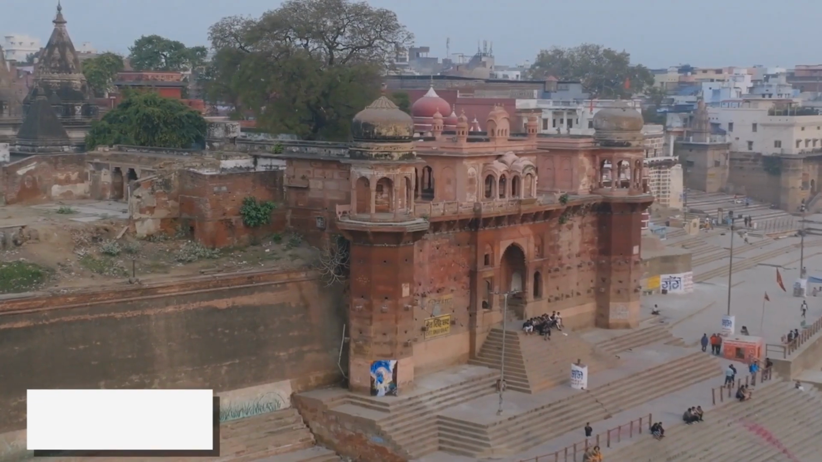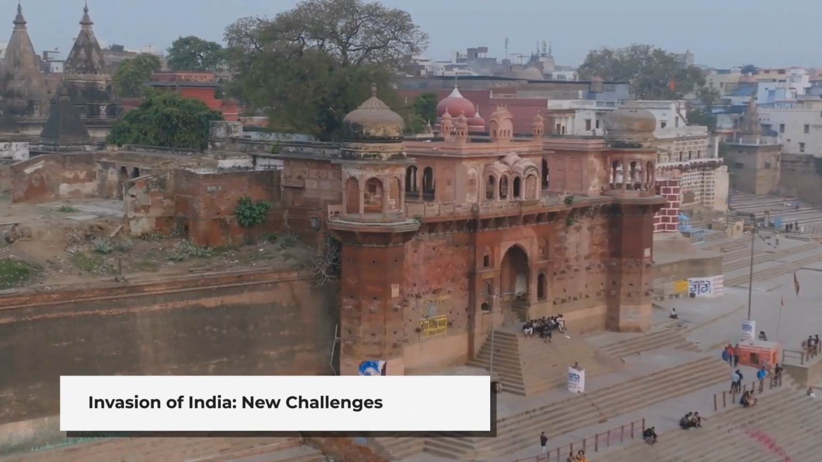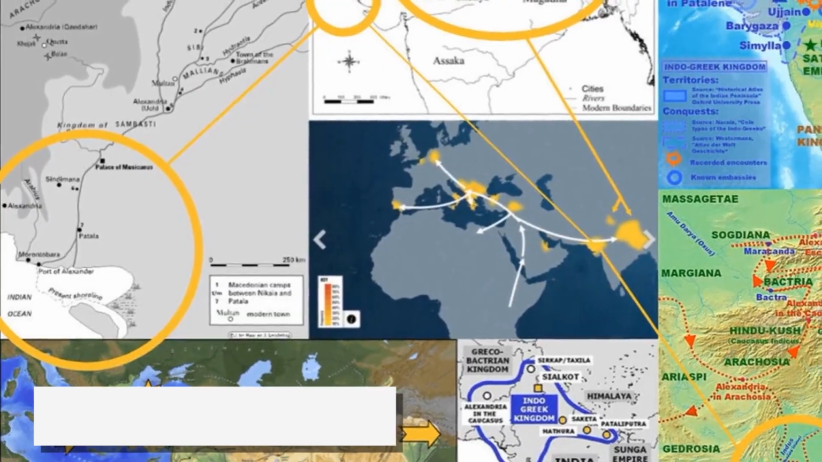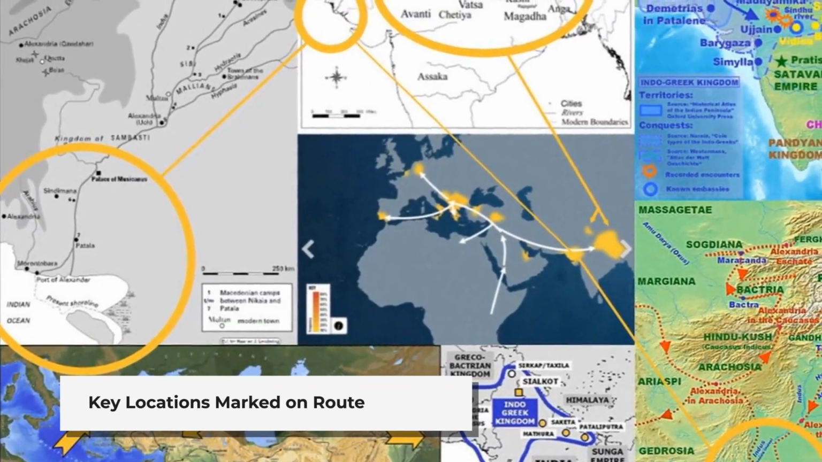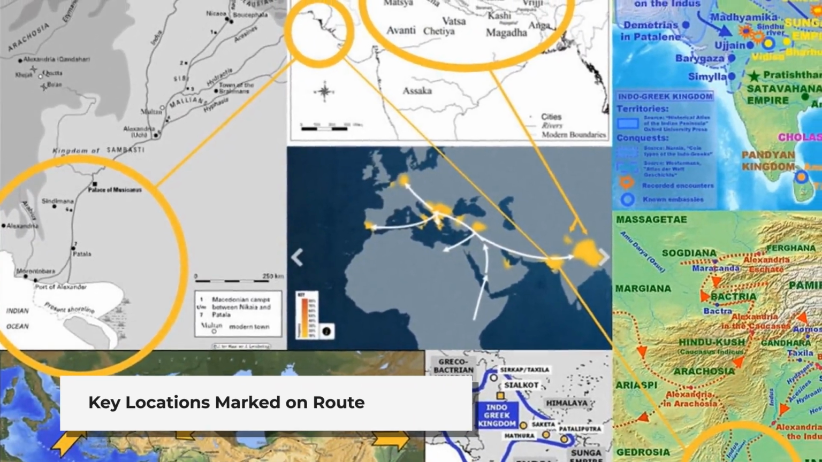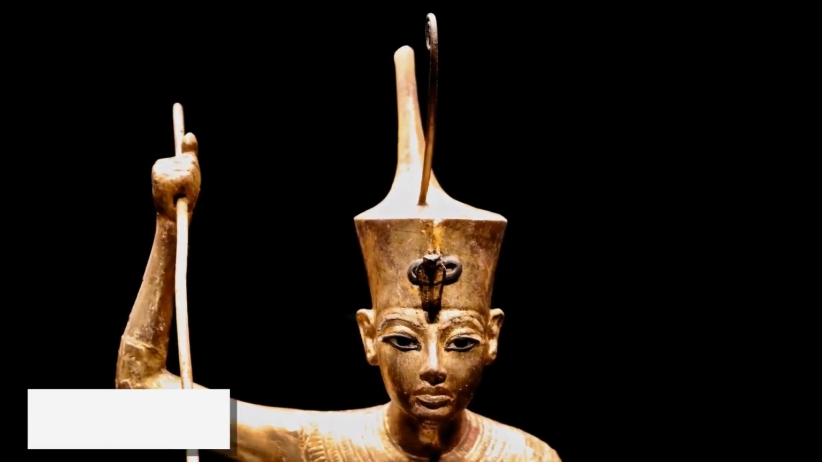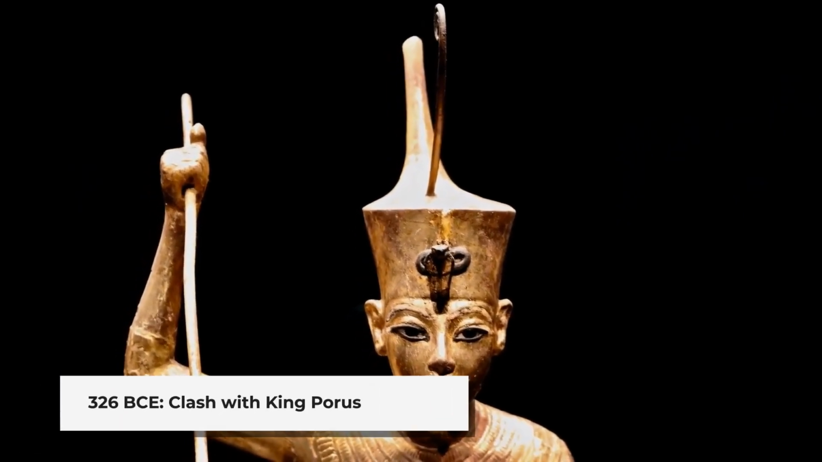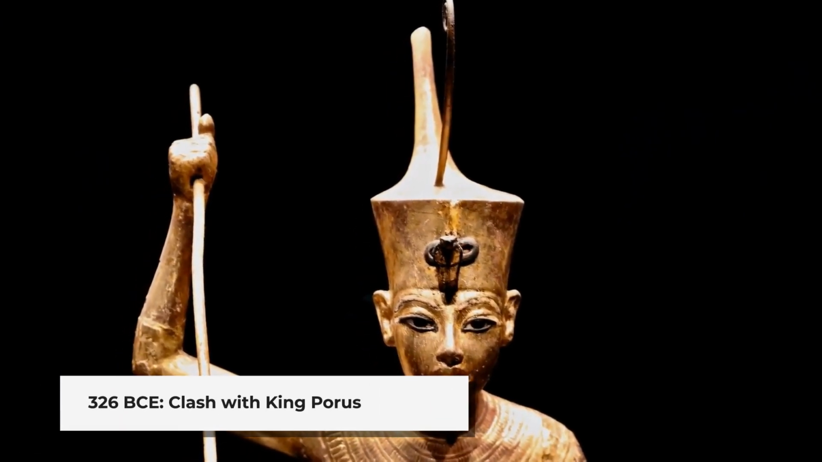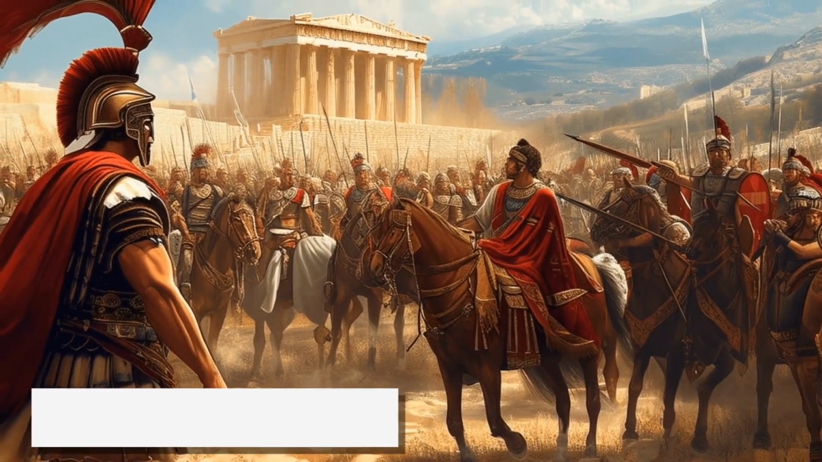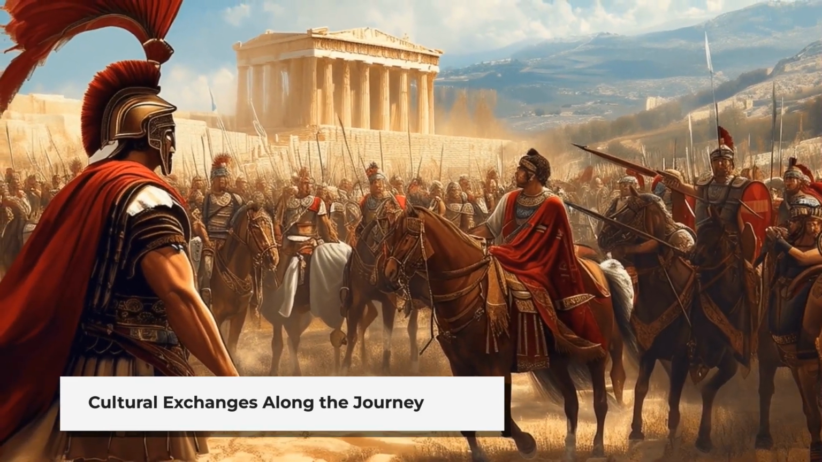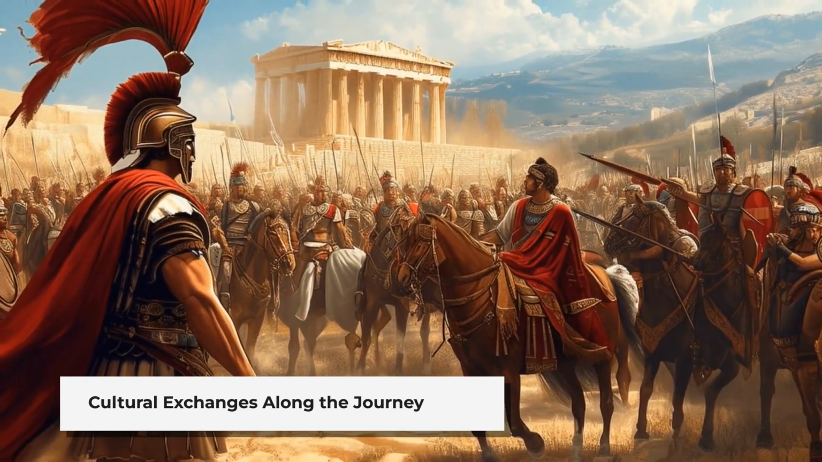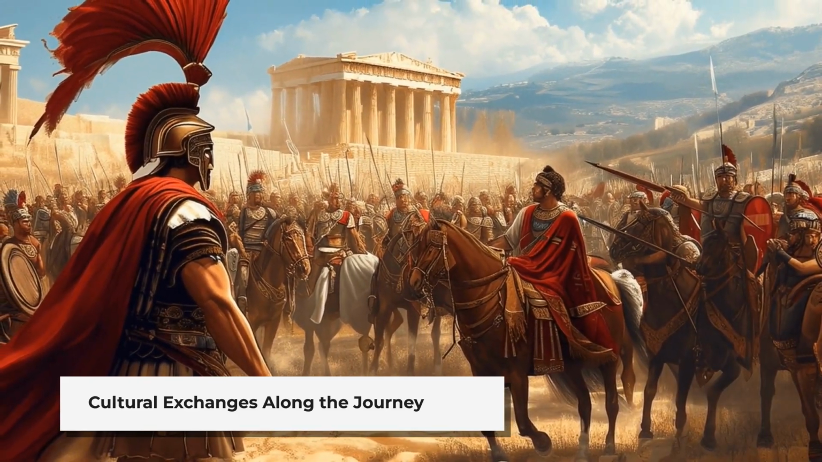Scene 10. Invasion of India, a new frontier. Visual: an animated route into India with key locations marked, such as the Hydaspes River. Text overlay: 326 BCE. Confronting King Porus at the Hydaspes River. Narration: Alexander's encounters with King Porus, the difficult terrain, and the cultural exchanges along the way.